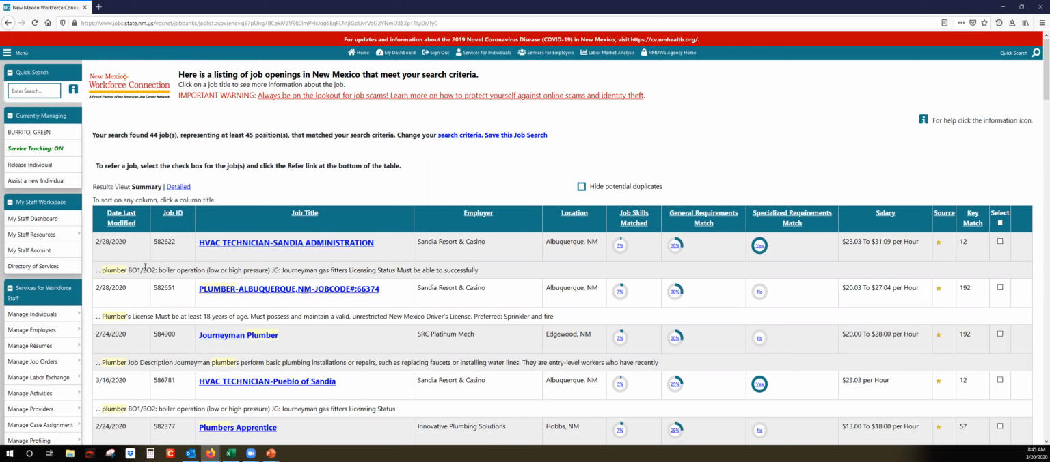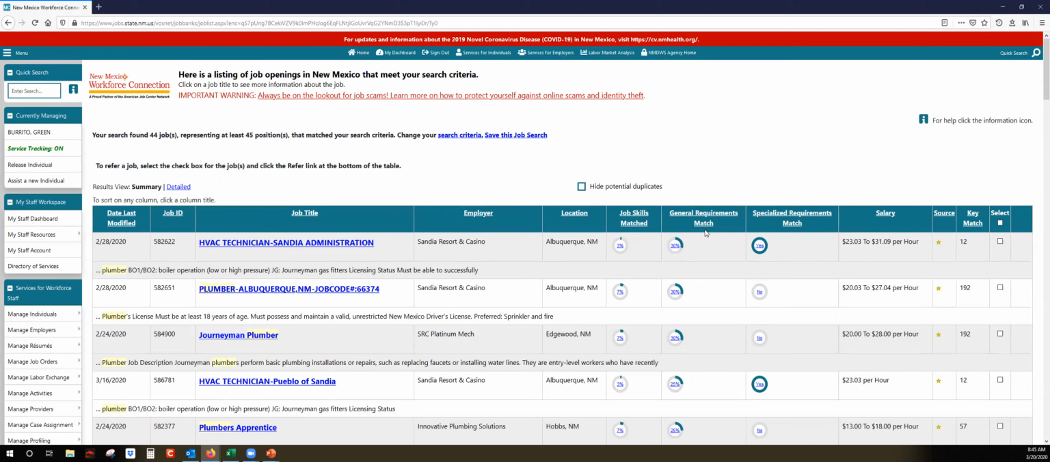So as you can see, the last date it was entered, the job ID, the job title, the employer, the location, and according to how much information you have saved in your background, it's going to show you how much job skills you have matched, the requirements needed, and any specialized requirements match. So if you already have some experience, this will actually be more towards the 100%.